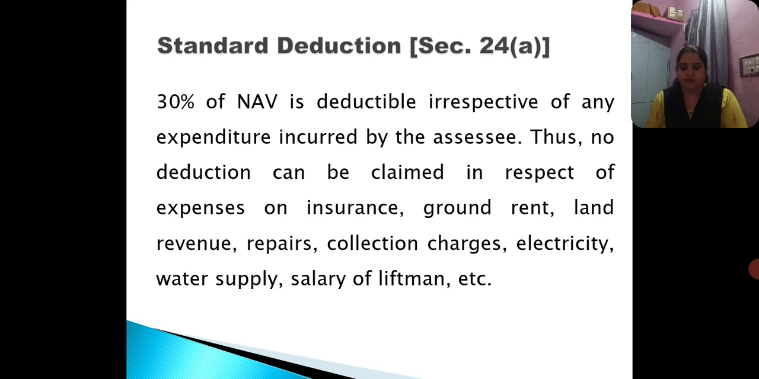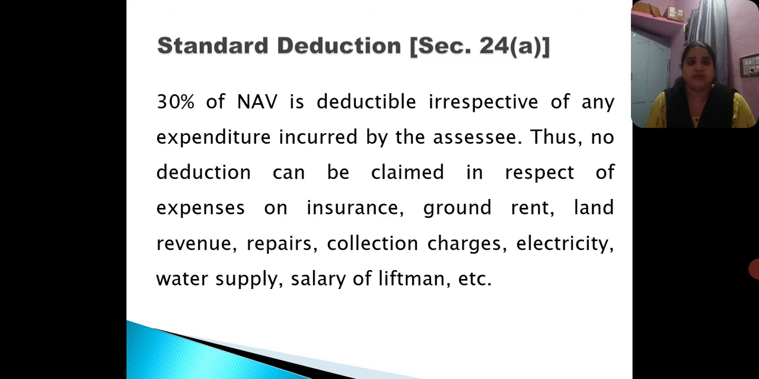The deductions which are basically admissible are, first of all, the standard deduction under section 24 subsection A. So here 30% of net annual value is deductible irrespective of any expenditure incurred by the assessee. So the first deduction which is provided is the standard deduction, and that is under section 24 subsection A. And here 30% of the net annual value is deductible irrespective of any expenditure incurred by the assessee.